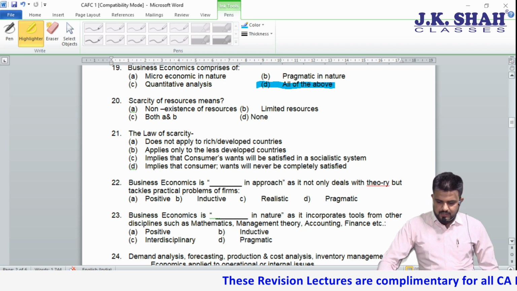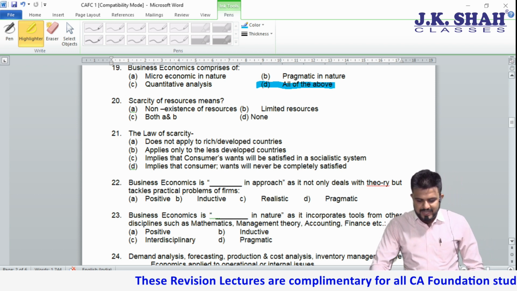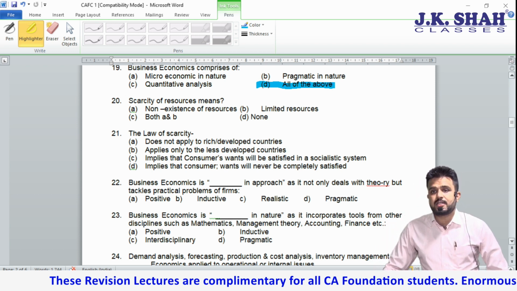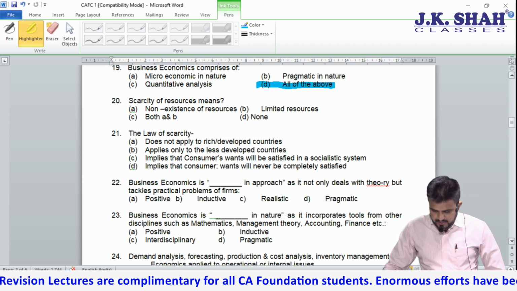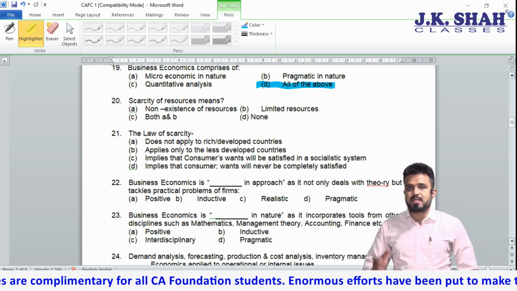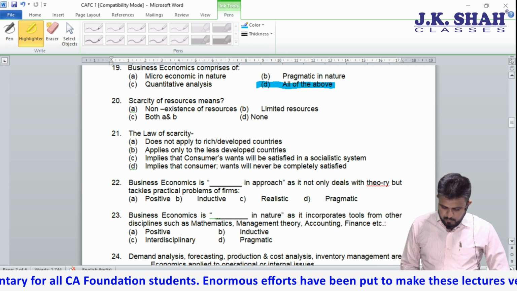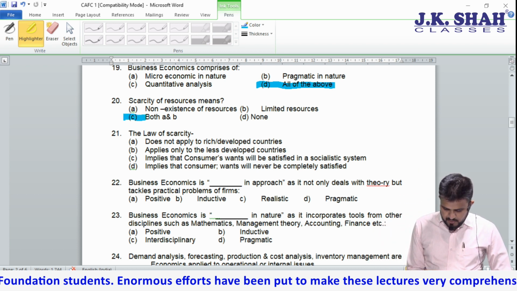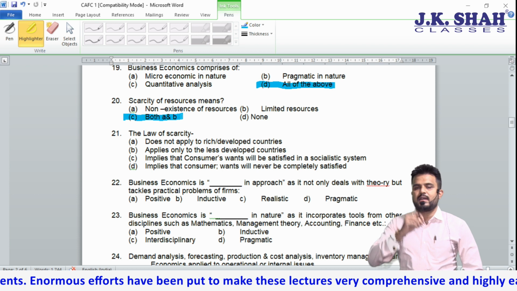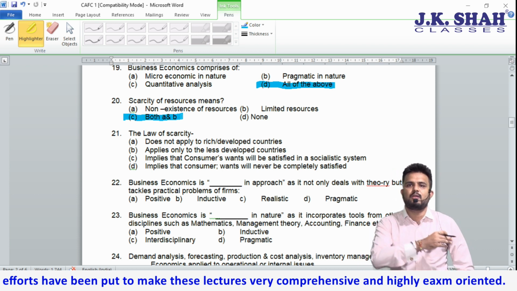Coming to the next, scarcity of resources means non-existence of resources. It could be limited resources. Yes, both A and B. I personally believe the correct answer is both A and B. It could be non-availability, it could be limited also.